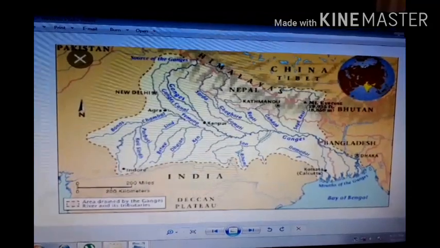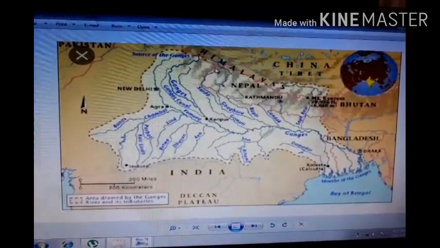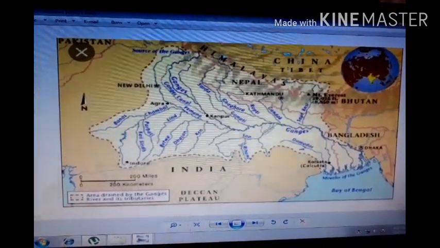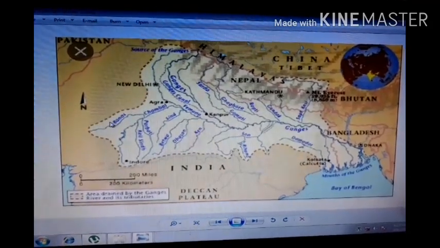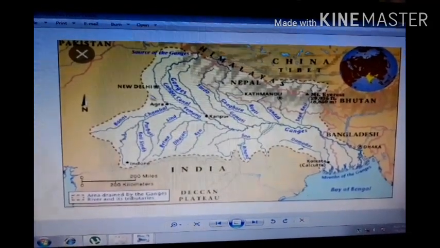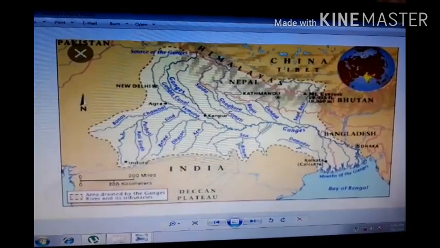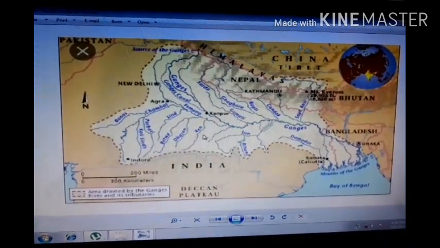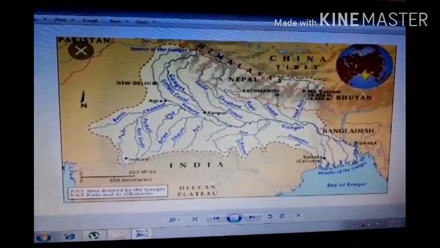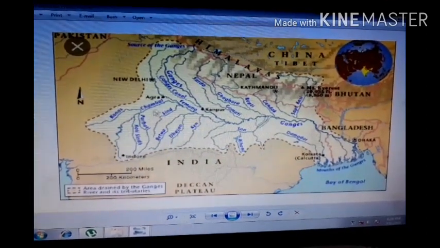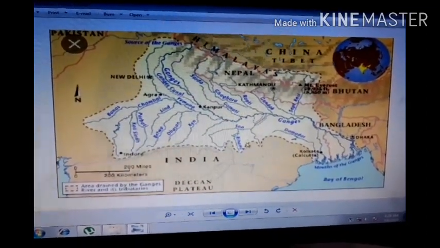In this way, we understand that this Ganga has a big basin from the northwestern part to the eastern part of India, and it covers many tributary rivers also, and it covers this land with a lot of water because of these tributaries.